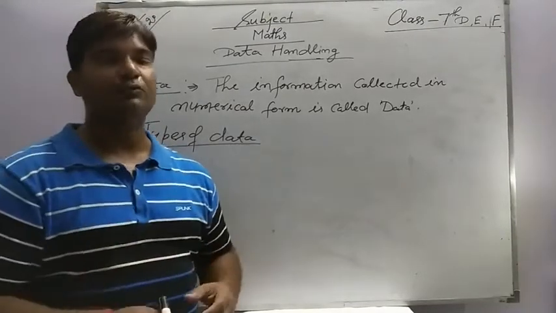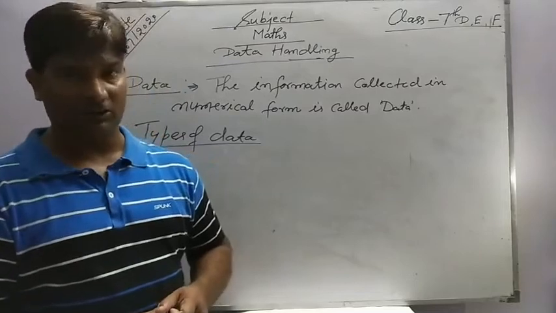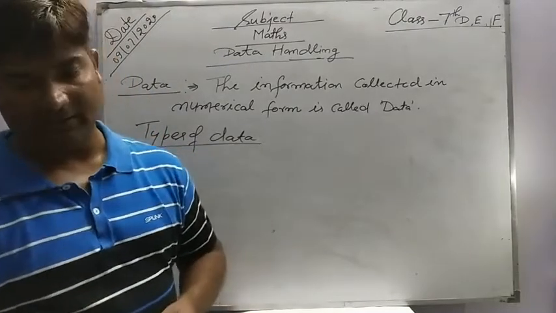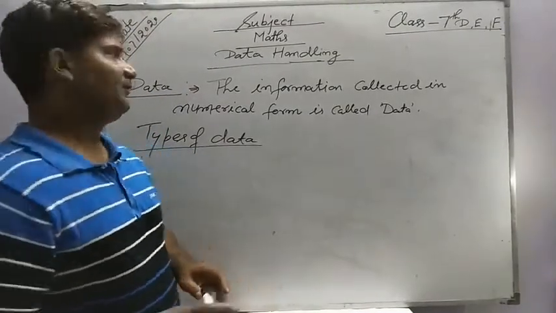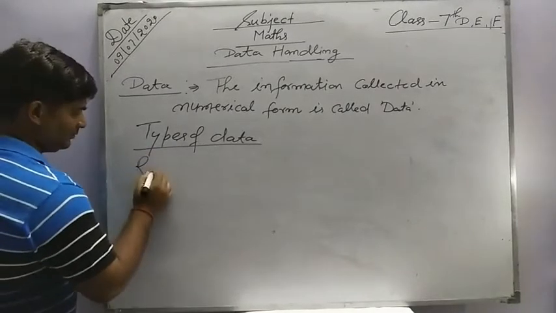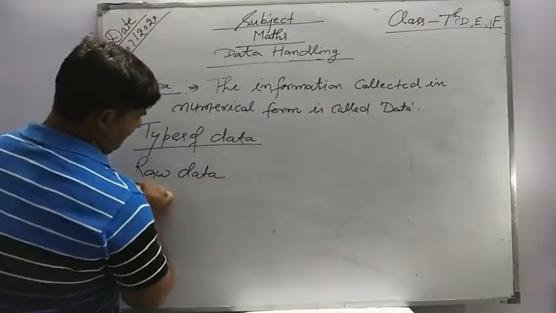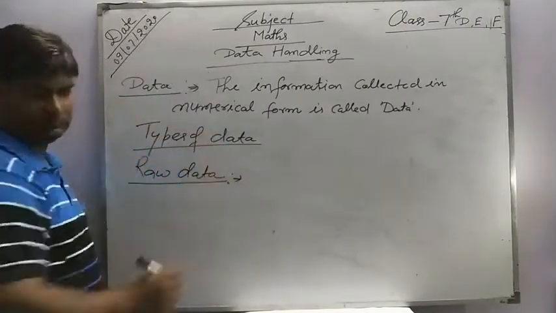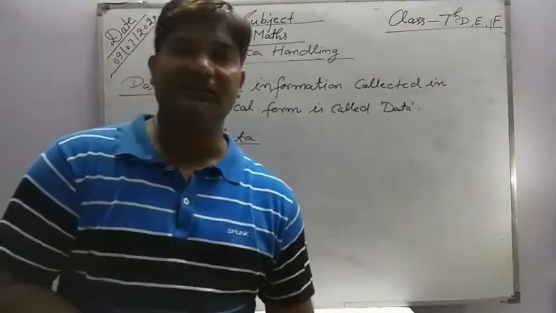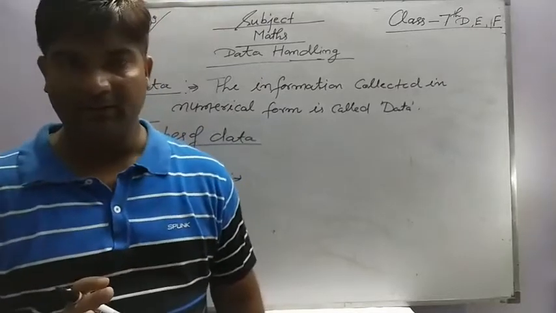Such types of information are called raw data, or unclassified data. Is it clear?